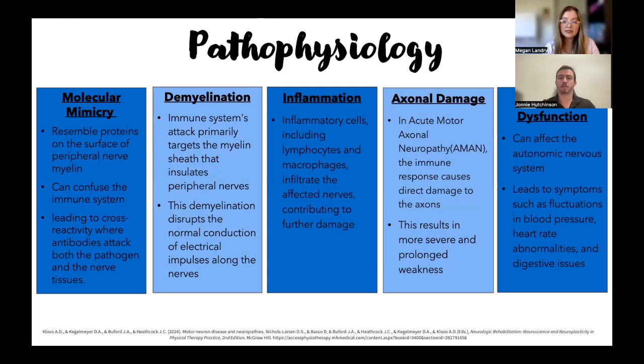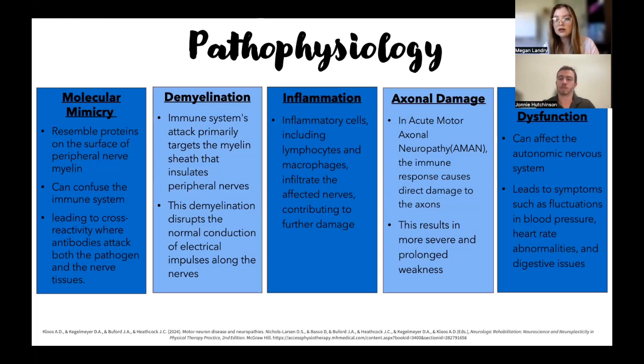And then moving into the axonal damage. In some cases, like acute motor axonal neuropathy, which is a subtype of GBS, the immune system response doesn't just stop at the myelin, it'll just keep on going. And so it ends up damaging the nerve axons themselves. This can result in more severe and prolonged weakness because the axonal damage takes much longer to recover compared to the demyelination.